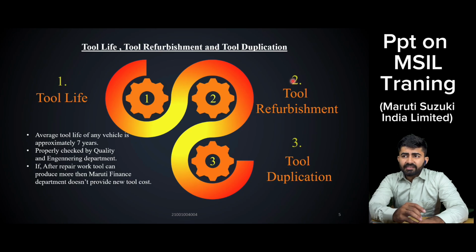But if Maruti exceeds its production, or increases its production and its RFQ volumes, then the tool will not be able to produce that part for the same 7 years. At that time, the vendor complains to Maruti that he needs another tool or tool refurbishment. So a person from the quality department and a person from the engineering department go to the vendor end and check whether the tool can be repaired.